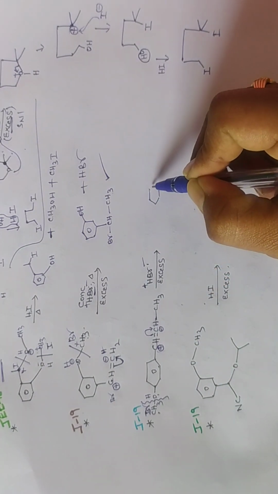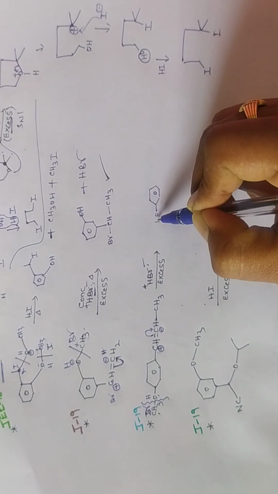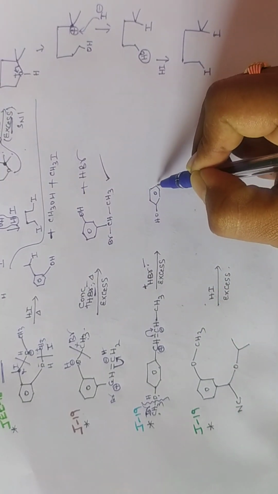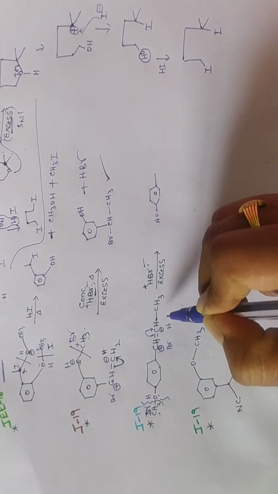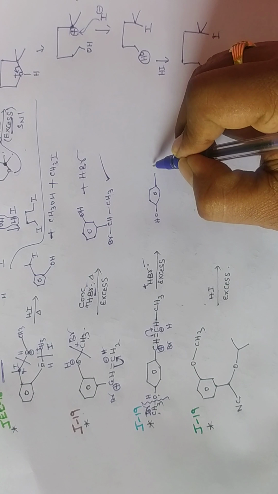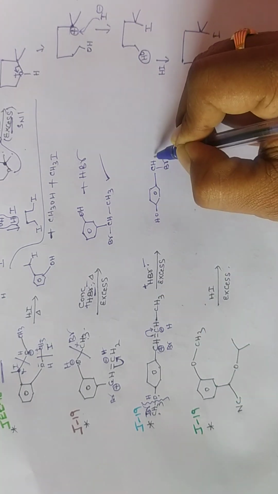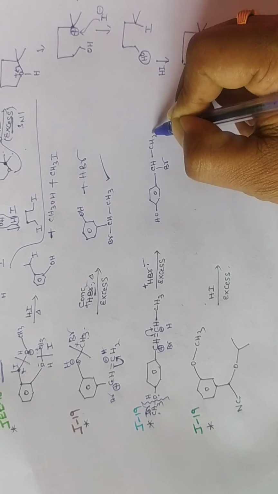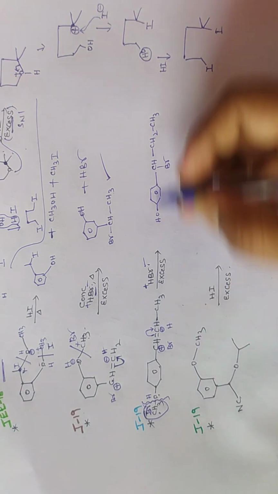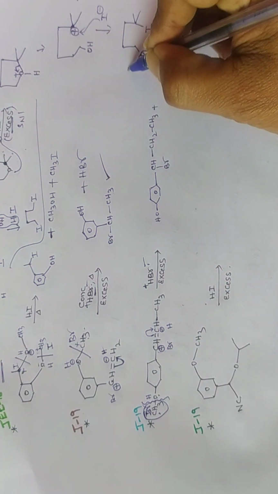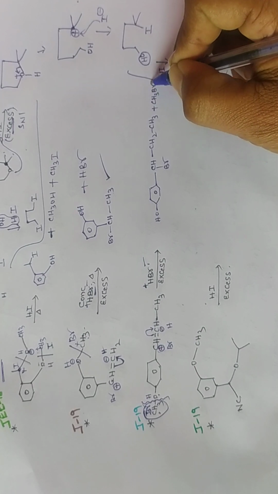So finally what are the products we are going to get? Here OH. Now this side, here Br minus, here H we are adding. Now CH2Br. Now one bond is there, no? CH2, CH3. Plus here CH3Br is there, no? Now we are going to get CH3Br. This is the product.